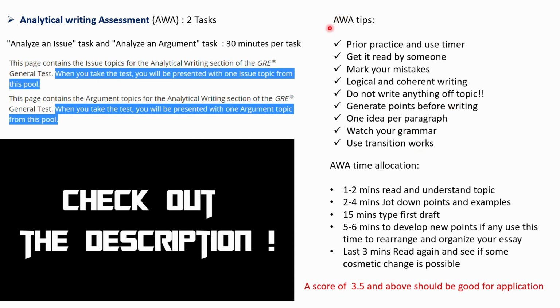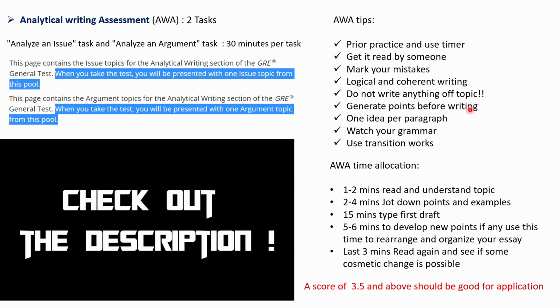Coming to tips for AWA, you should have prior practice before giving your final GRE exam. While practicing, use the timer. Get it read by someone who knows how to understand and comprehend the text, so they can rate your answers. Mark your mistakes. Write logically and coherently. This you will be prompted on in your GRE also. Do not write anything off topic. If you deviate off topic, you will lose marks.